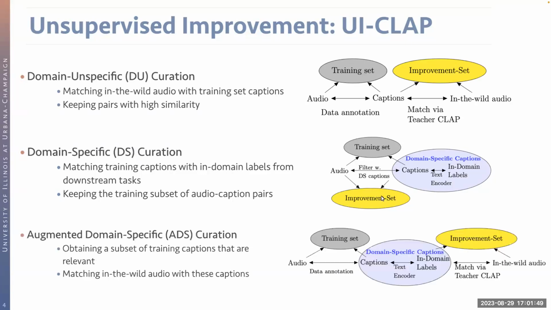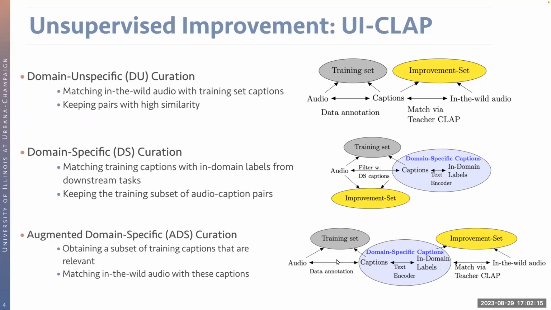We would like to combine both ideas of domain unspecific curation and domain specific curation, and we incorporate them into the last strategy called the augmented domain specific curation. The idea here is that we would like to obtain more data samples, and meanwhile, these data samples are going to be curated in a way for a particular downstream application.